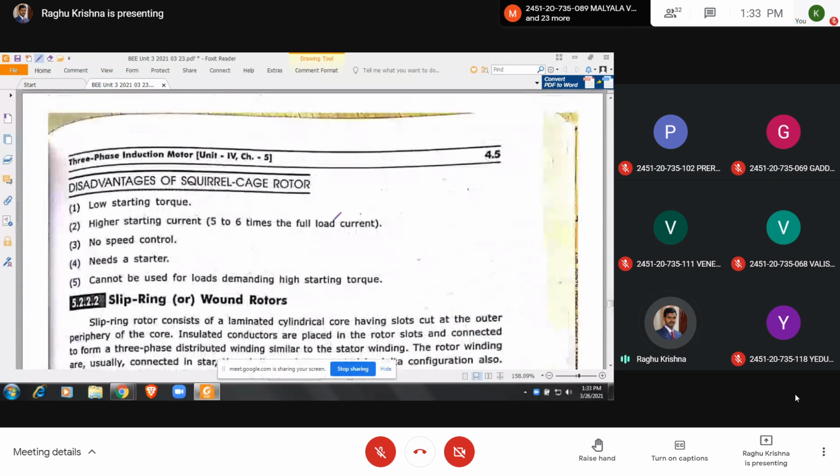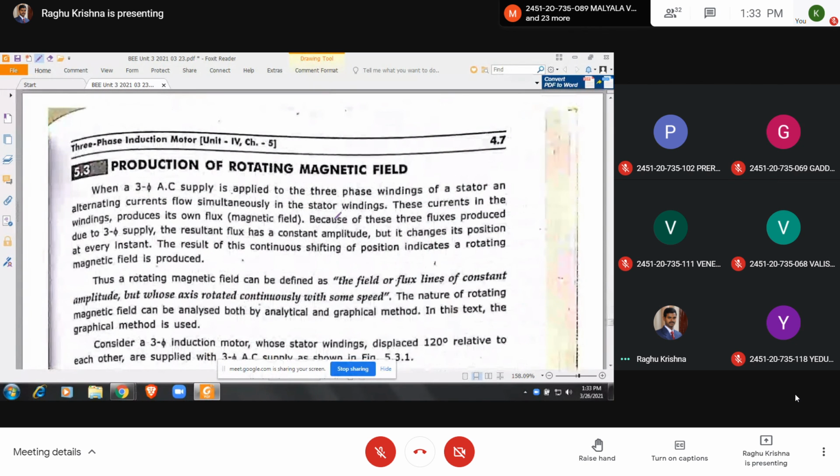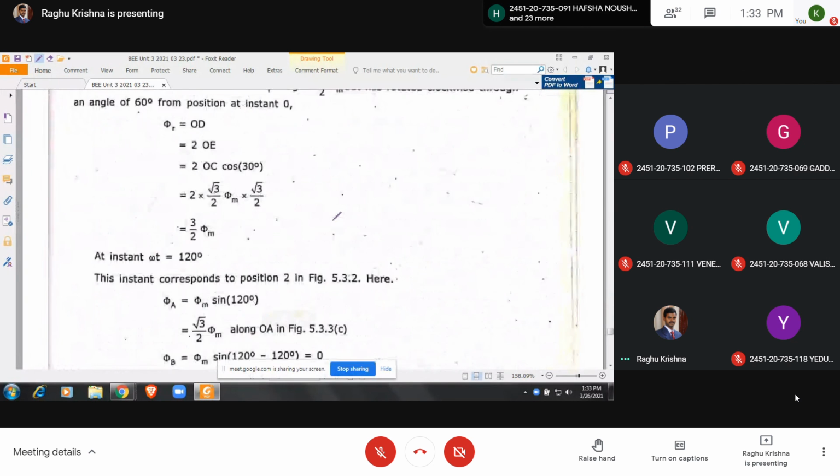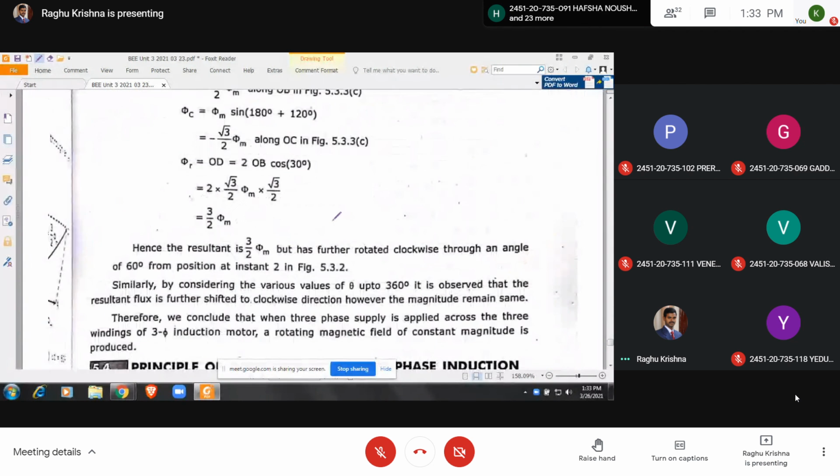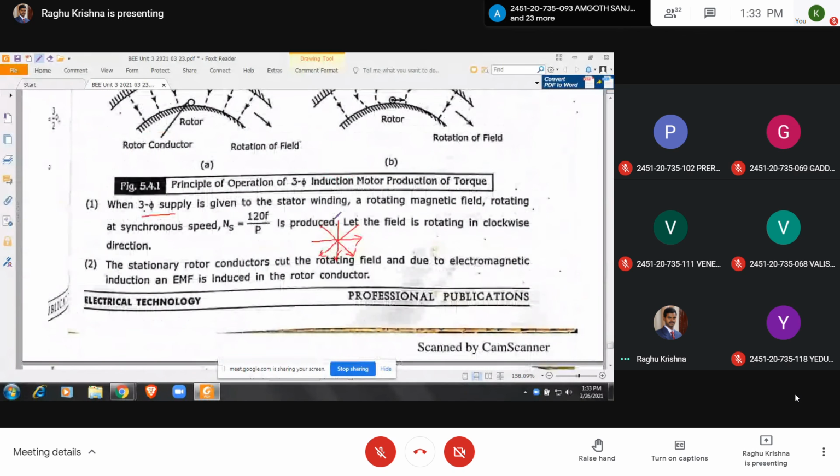So here the speed of this rotating magnetic field is ns equal to 120 f by p. Let us consider f equal to 50 hertz; in India we have f equal to 50 hertz. Suppose p equal to 4 poles, where p is the number of poles. If you take a 4 pole machine, then what will be ns?